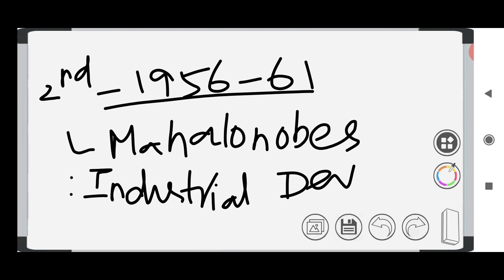During this period we focused on industries, and many iron and steel industries were developed, for example Rourkela in Odisha, Bhilai in Chhattisgarh, Durgapur in West Bengal, and Avadi in Chennai. Many industries were created during this period.